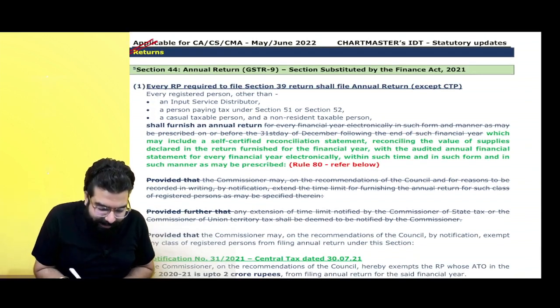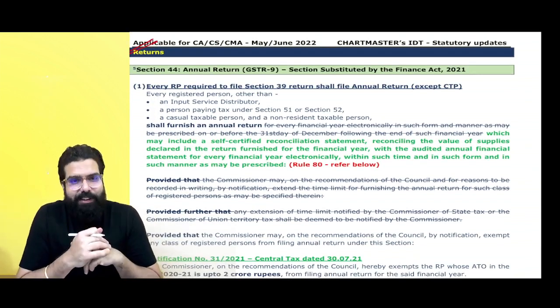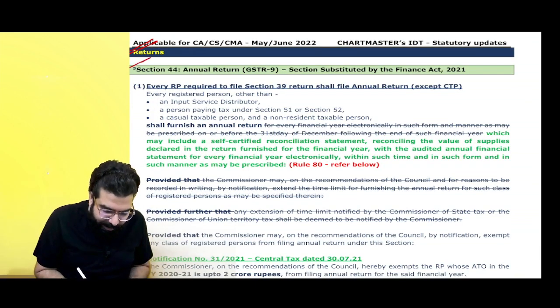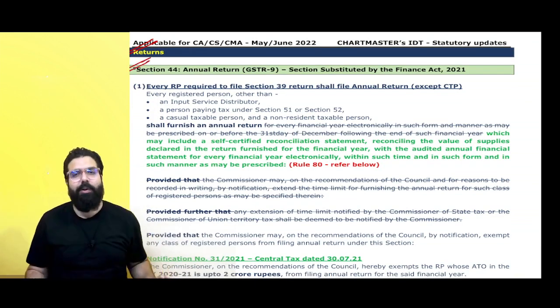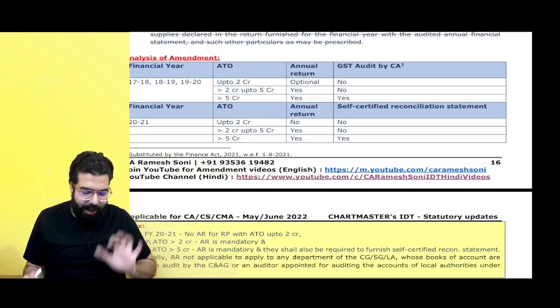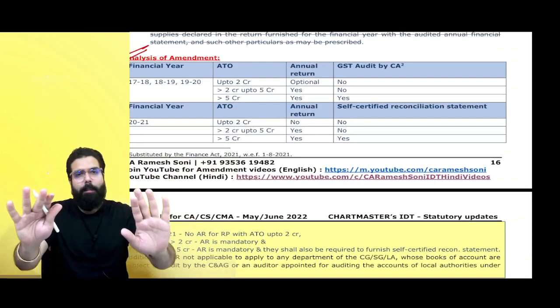When you come to the next chapter, it is the chapter of returns. Sir, in the return chapter, what is the amendment? Listen to me very carefully. In the returns chapter, section number 44 has been substituted. Means they have made changes in section number 44. But I have given you the summary, what you have to remember for your exam.